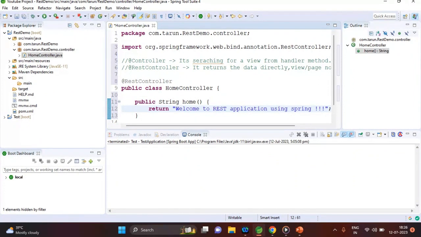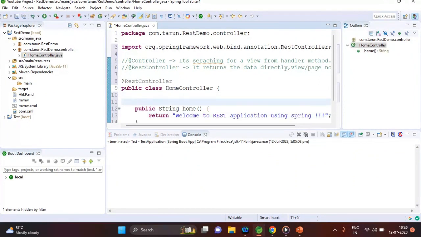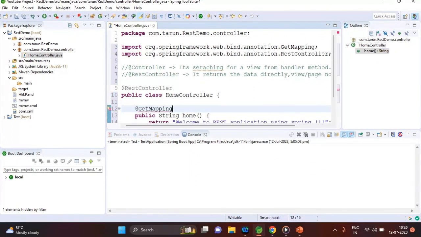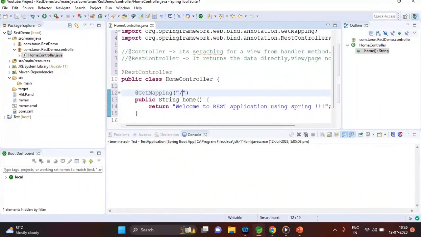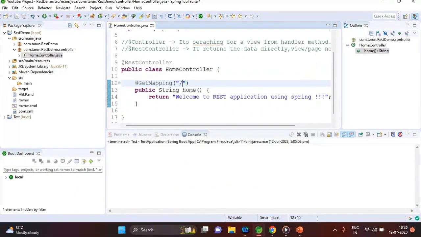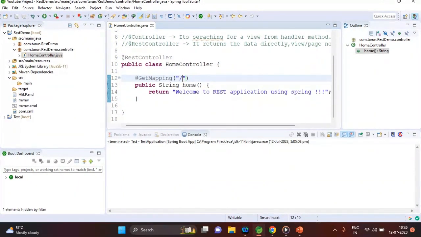For mapping, I'm using GetMapping, and the mapping URL is only slash. So when we fire only slash, at that time this handler will be called. Just save the program.